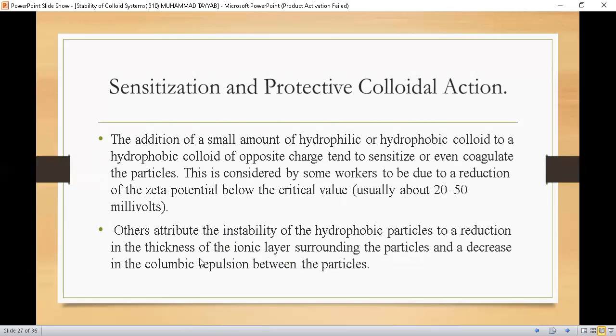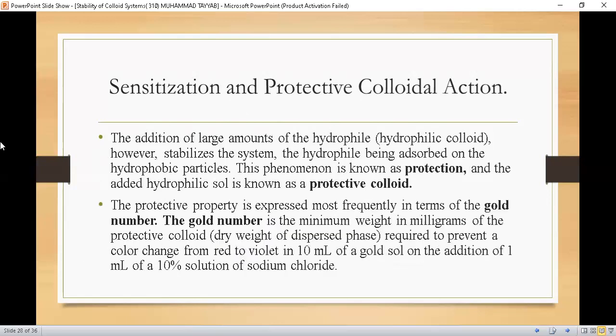and coagulation will occur. The addition of a large amount of hydrophilic colloid, however, stabilizes the system, the hydrophile being adsorbed on the hydrophobic particle. This phenomenon is known as protection, and the added hydrophilic colloid is known as protective colloid.